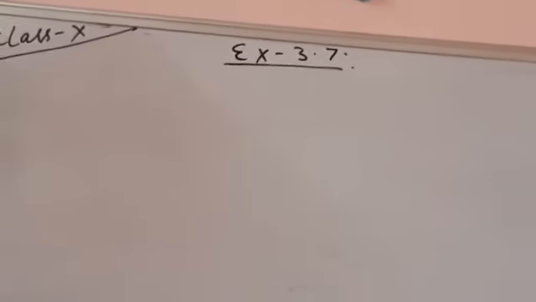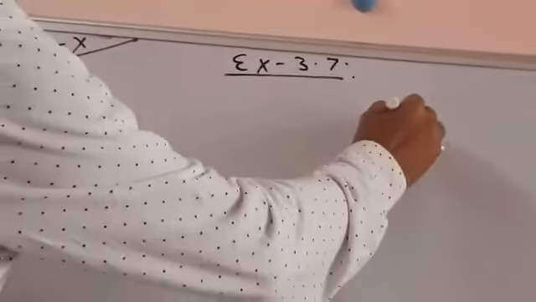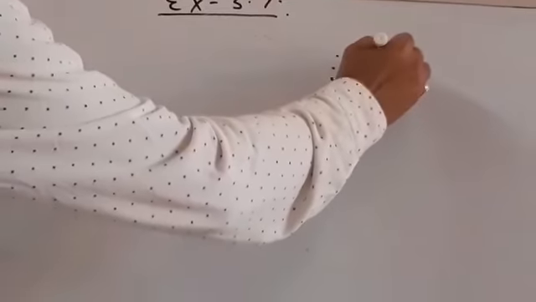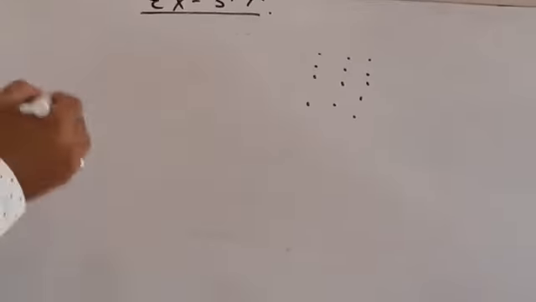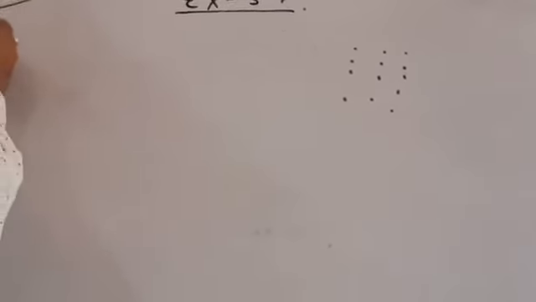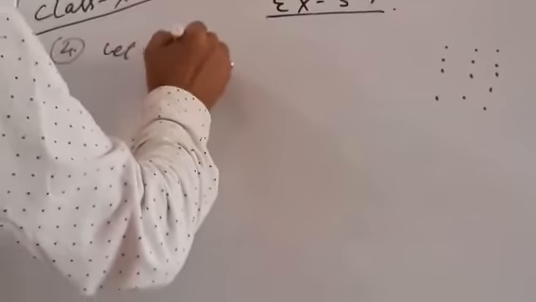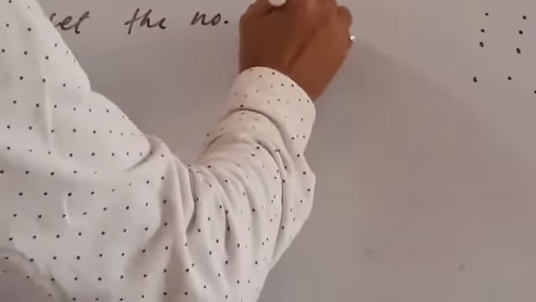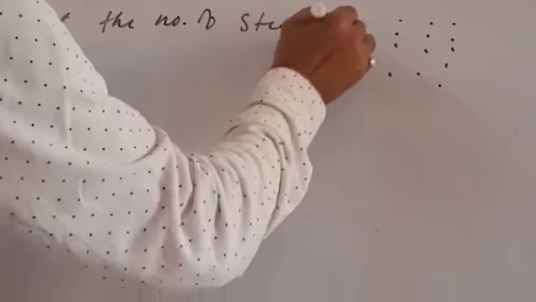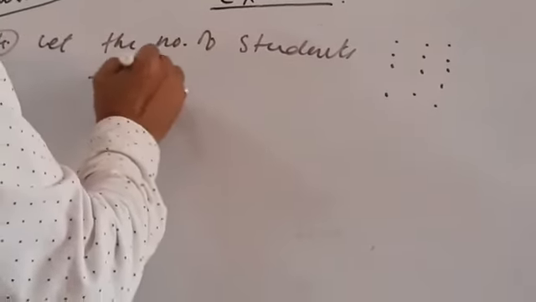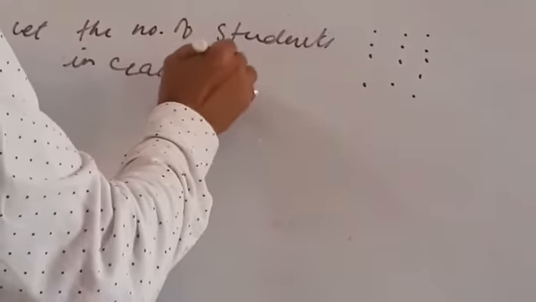Question number 4. In this it is said that the students of a class are made to stand in rows. Rows you all know. This is the rows. So in this case, question number 4, let the number of students in each row is x.